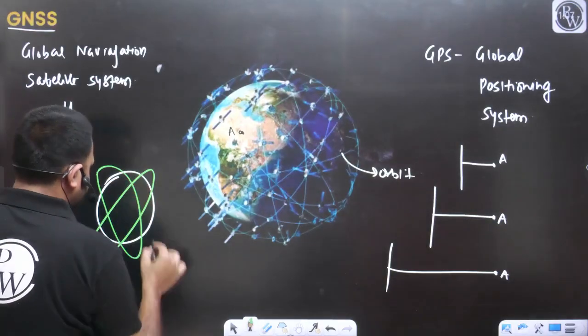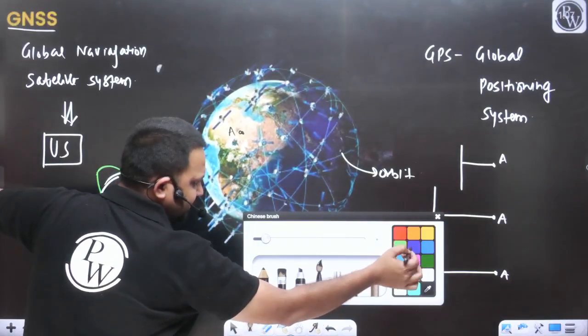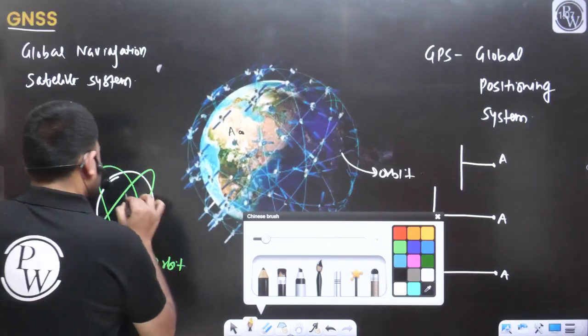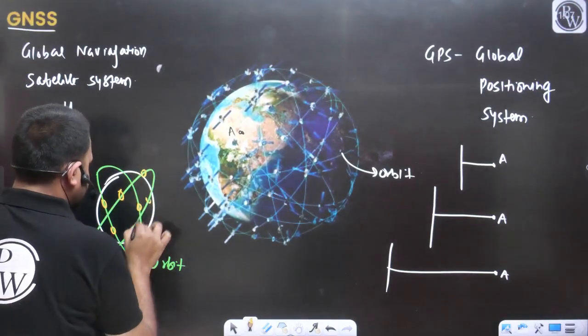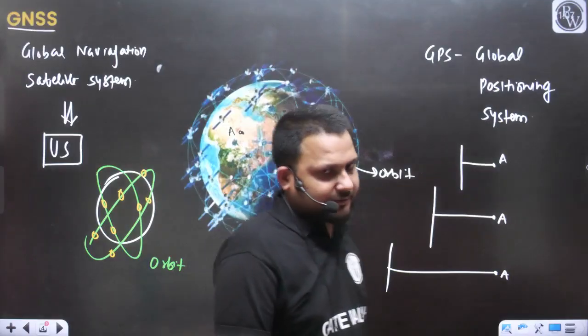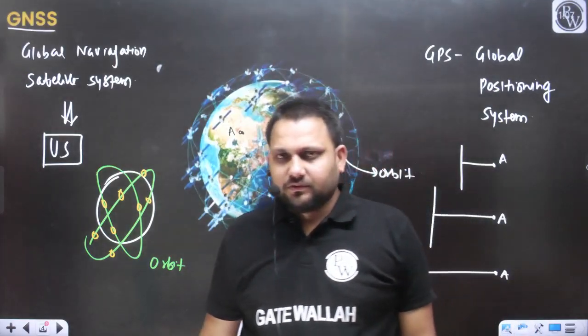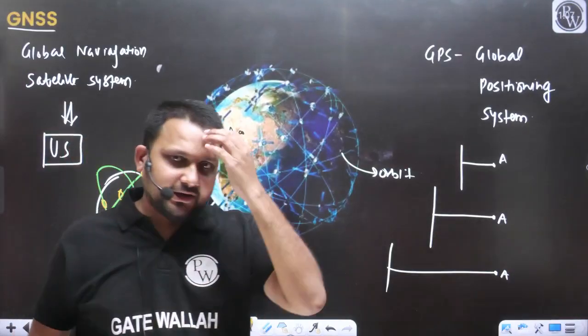In each orbit they have placed some satellites, and these satellites are continuously revolving around the Earth. In this way we have covered the entire Earth with a number of satellites.